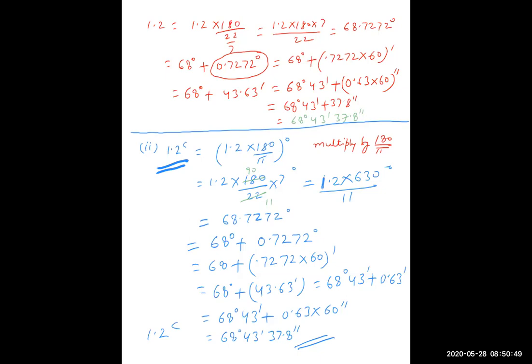So to convert degrees into minutes, multiply by 60. To convert minute into seconds, multiply by 60.